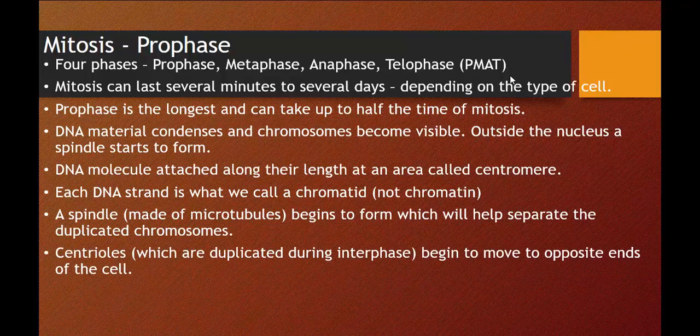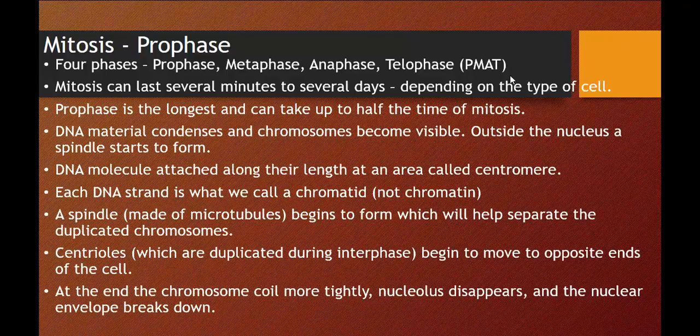Now, we have centrioles, which are duplicated during interphase, and then begin to move to opposite ends of the cell. At the end, the chromosomes coil more tightly, the nucleolus disappears, and the nuclear envelope begins to break down. Now, we're going to talk about these spindles, these centrioles, and these centromeres in just a moment. So stick with me here.